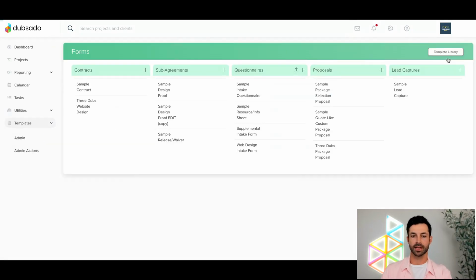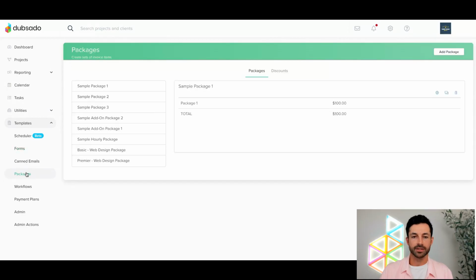So I'm going to save and close that. Whenever we're working on our form, make sure we save and close, or just save and keep working. Make sure you retain your work. All right, let's go ahead and take a quick look at our package templates before we get into invoice generation. So over here on the left-hand side under templates, we're going to go down to packages.